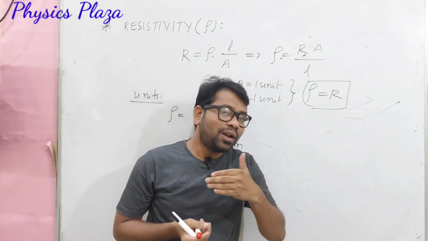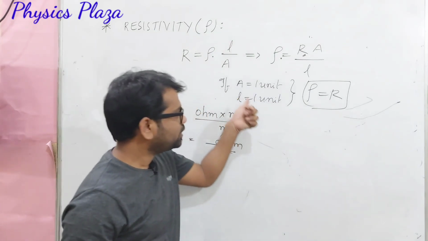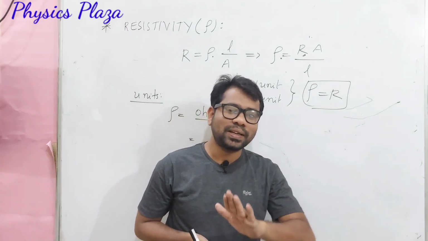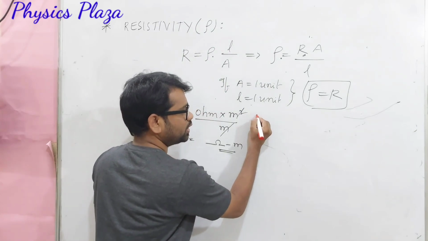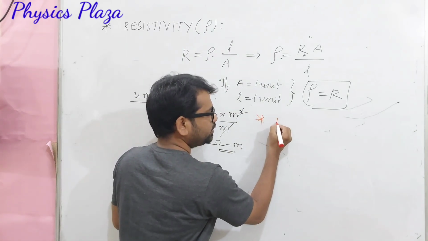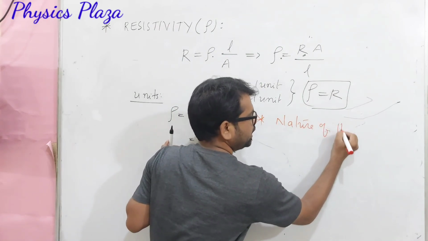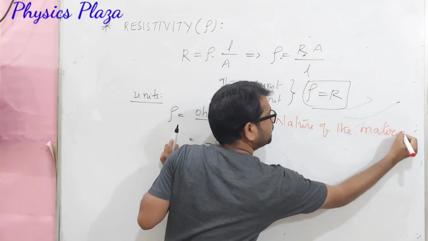But dear children, then on which factors does it depend? Children, it's very important. So here area of cross section and length are fixed. So with that only we should understand that it does not depend on the dimensions. Resistivity depends on only two factors. One is nature of the material. Nature of the material means it is different for different materials.